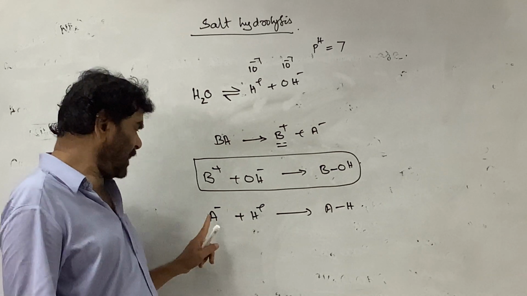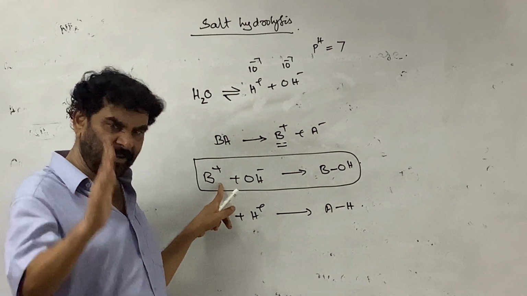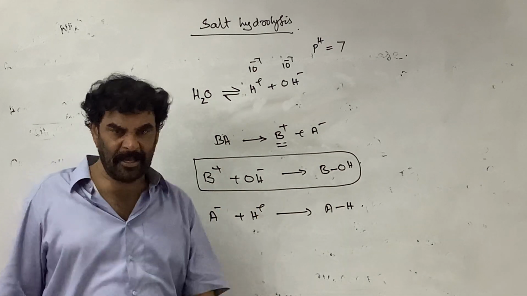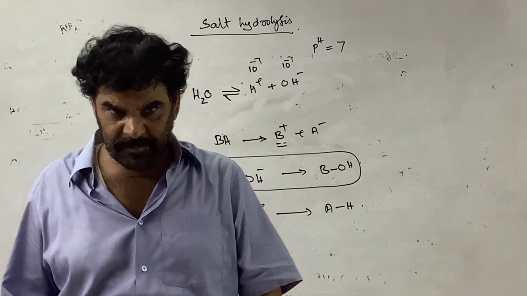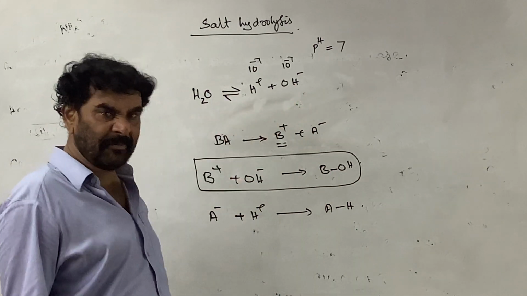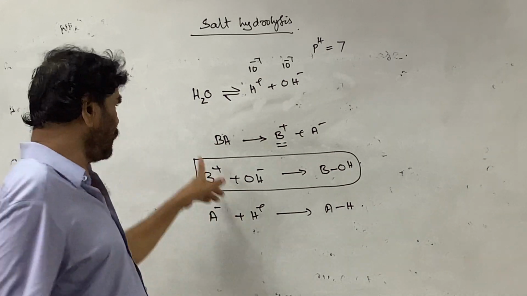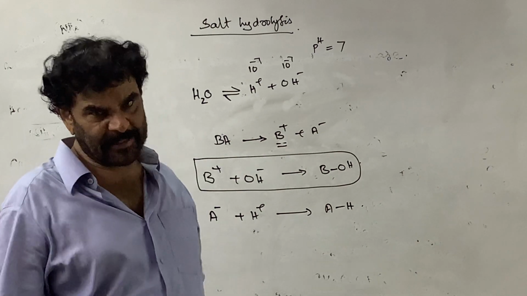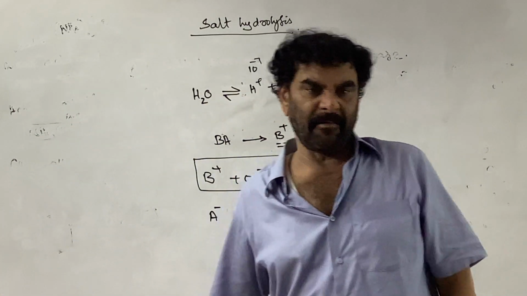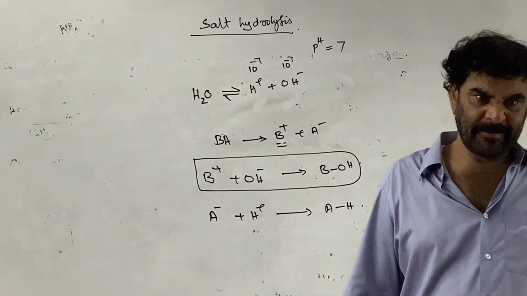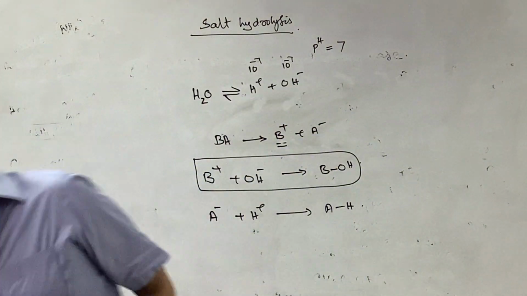If the cation does not affect and only the anion affects the water equilibrium, then it is called anionic hydrolysis. If both are involved, that is called cationic-anionic hydrolysis. So let me come to them one by one.